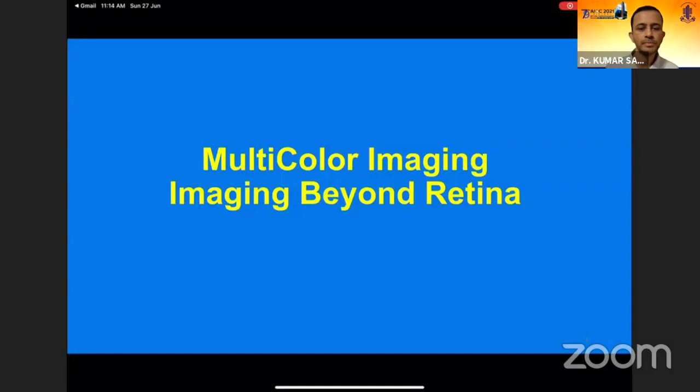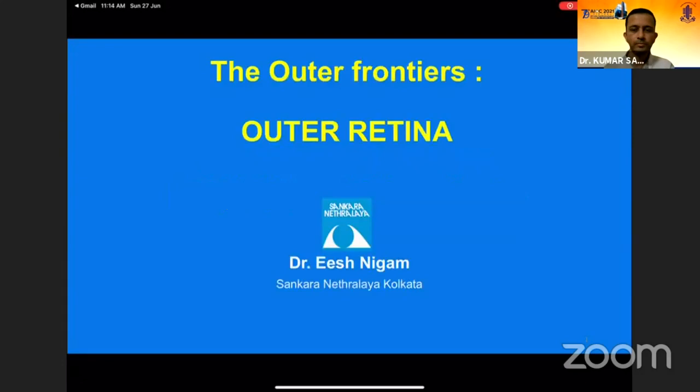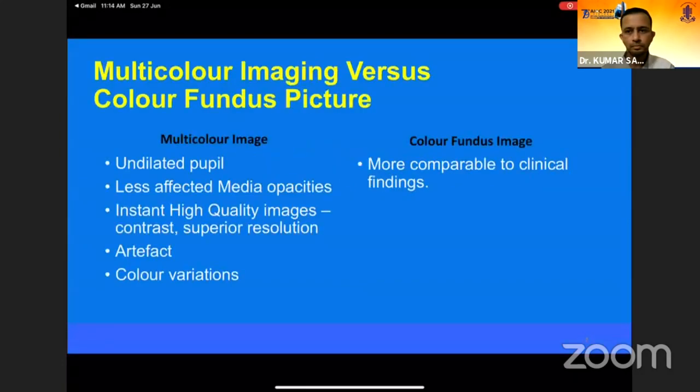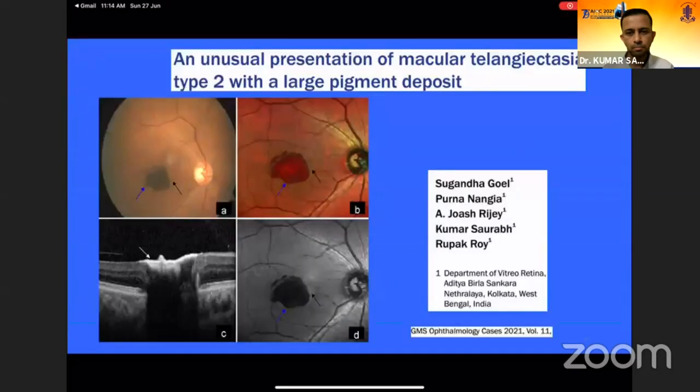Okay, so good morning, everybody. I will be talking about the outer retinal layer in multicolor imaging. To start with, just a few summarized advantages. More advantages are on the multicolor image side. But the notable thing is that the color fundus image findings are more comparable to clinical findings. And the other point to note is the artifact, which we'll be talking about later in the talk. So this was a case of macular telangiectasia, having abnormal pigmentary accumulation in the macular area.